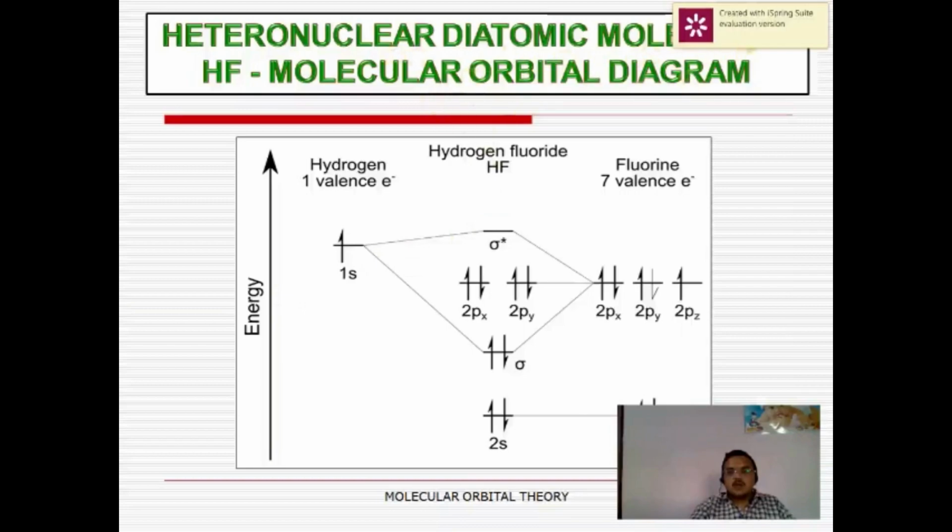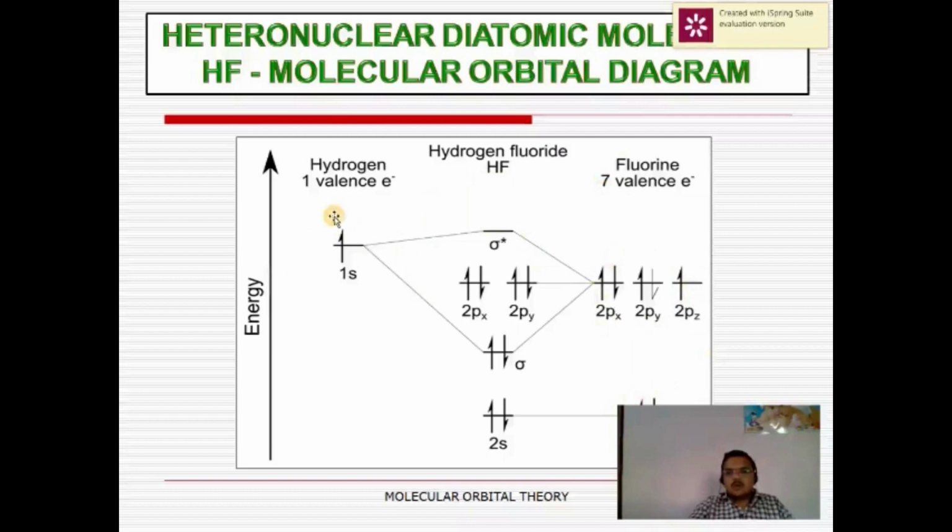Then next, the molecular orbital diagram of a heteronuclear diatomic molecule, that is the hydrogen fluoride molecule. There are 2 atoms, one is a hydrogen atom and the other is a fluorine atom. The hydrogen atom has electronic configuration 1s1, whereas the fluorine atom has electronic configuration 1s2, 2s2, 2p5.